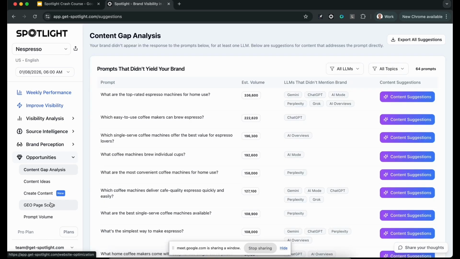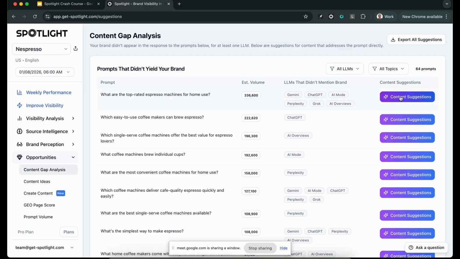Now, here's the cool, fun part. We talked a lot about the strategy, and now how do we implement this? At the end I promise it's going to be really, really easy for you, and you're not going to have all these pages. But what we do here is find the prompts. These are all the prompts that did not mention the brand, the highest volume prompts that didn't mention Nespresso.